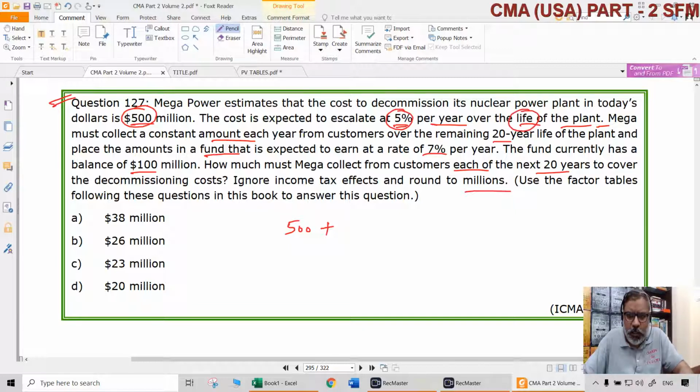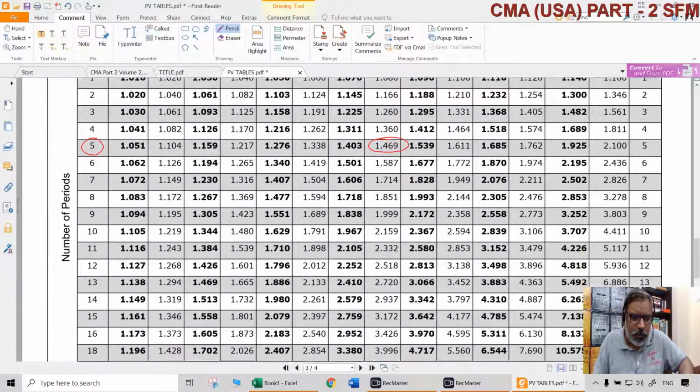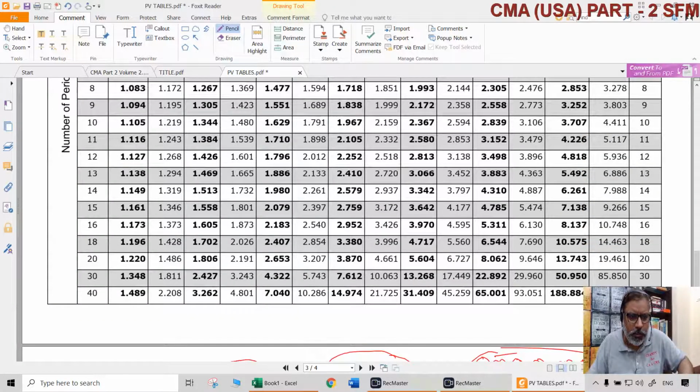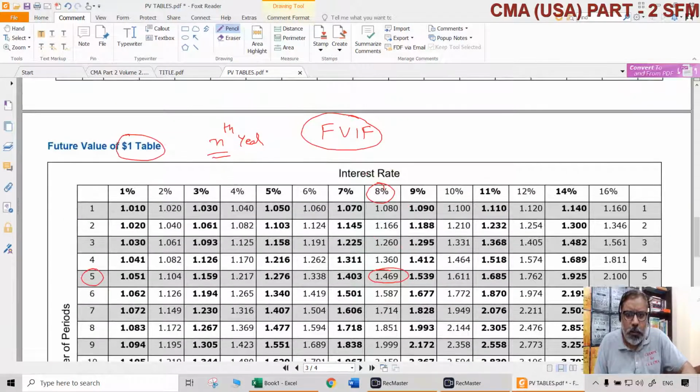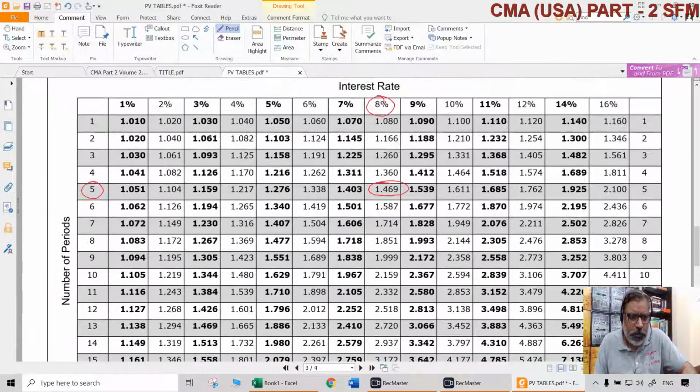What is the life of the project? 20 years. So first of all, how much will the cost be after 20 years? How much will this 500 become? All we need to do is look at the FVIF for 5%, 20 years.